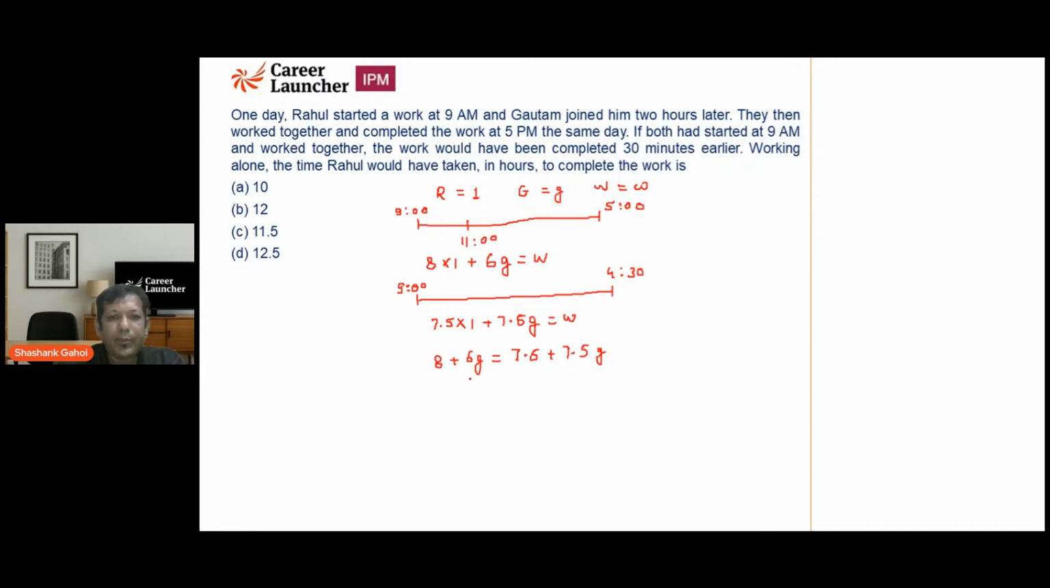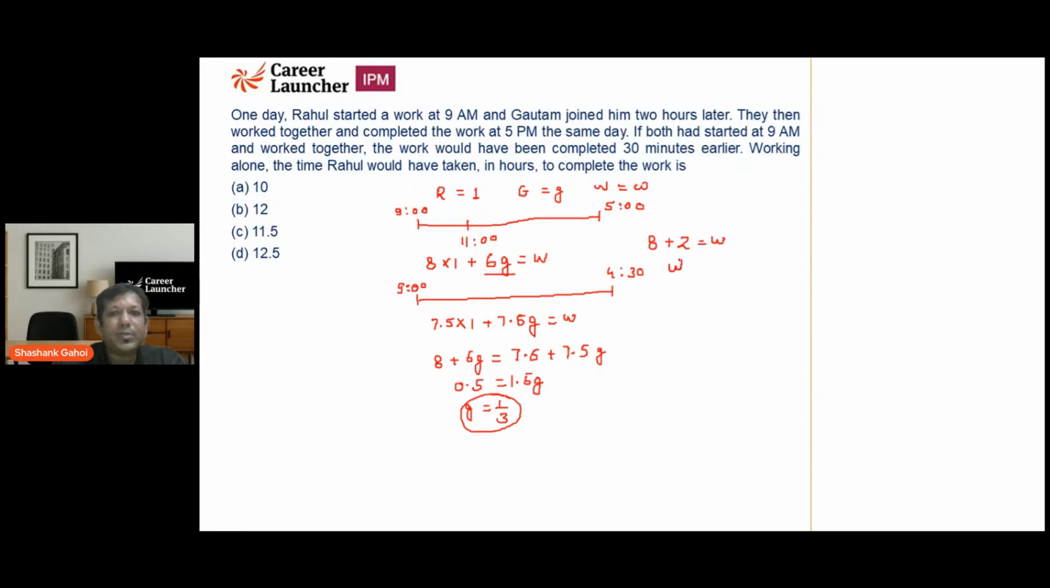So from here, I'm going to get 0.5 is equal to 1.5G. So that gives us G is equal to 1 upon 3. So efficiency of Gautam becomes 1 upon 3. Now I'm going to place it over here. So Rahul is doing 8 units, Gautam is doing 1 by 3 units. So 6G comes out to be 2. And that is equal to work.